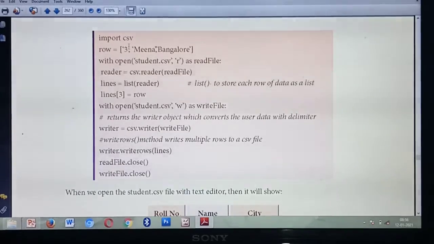Import csv. That's a header file, isn't it? Import csv. Next, listen carefully. Row equal to, you are going to modify the third row. Row equal to 3, comma, Meena, comma, Bangalore. What's the meaning? You are going to add or modify the third row details.